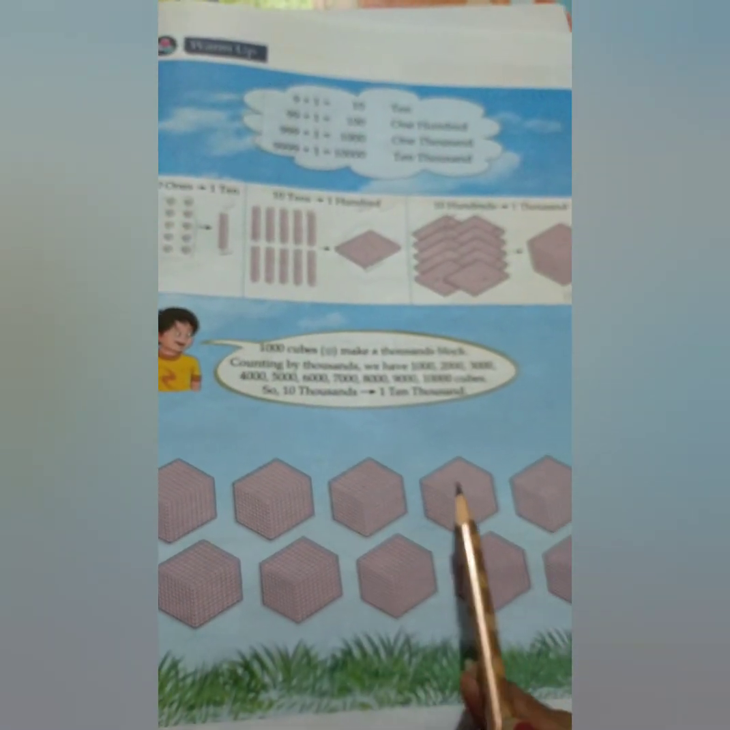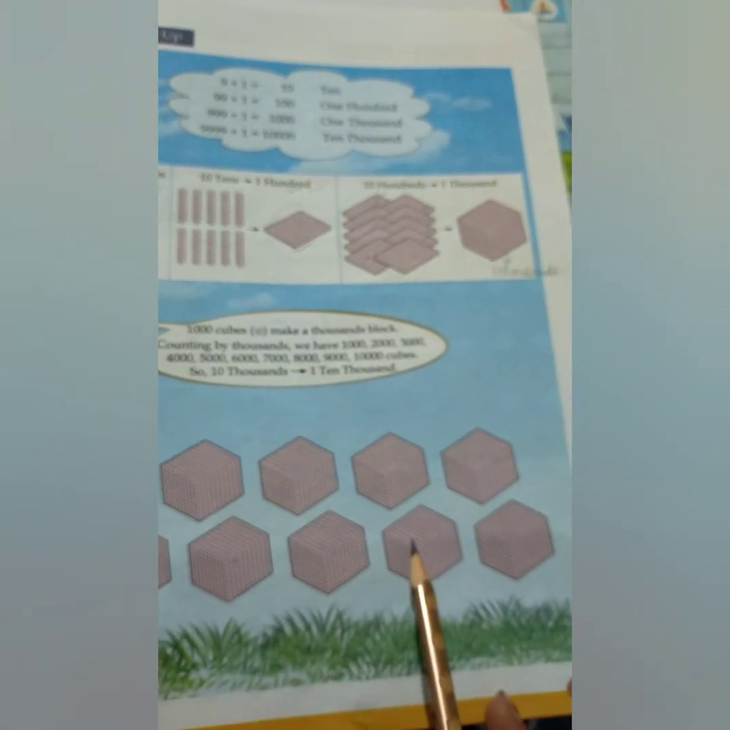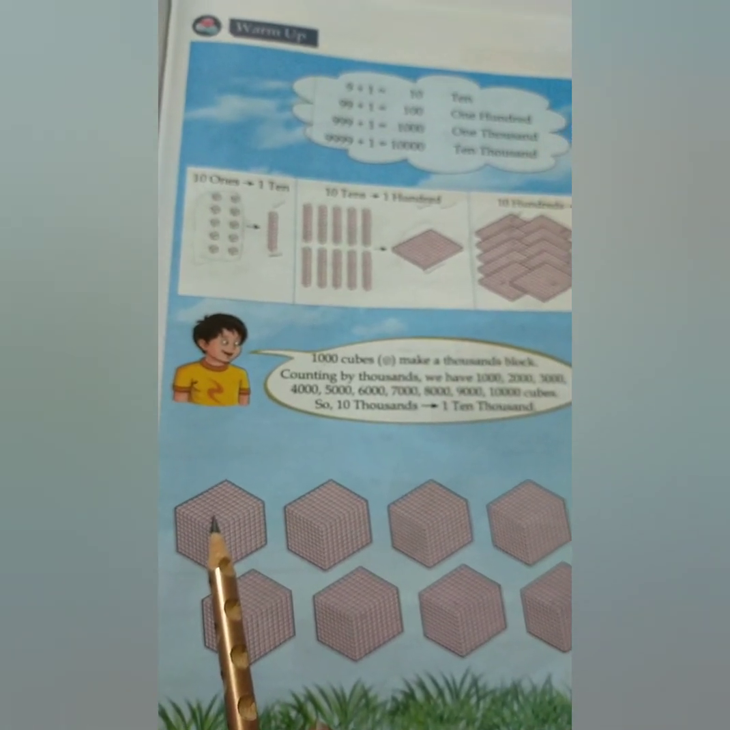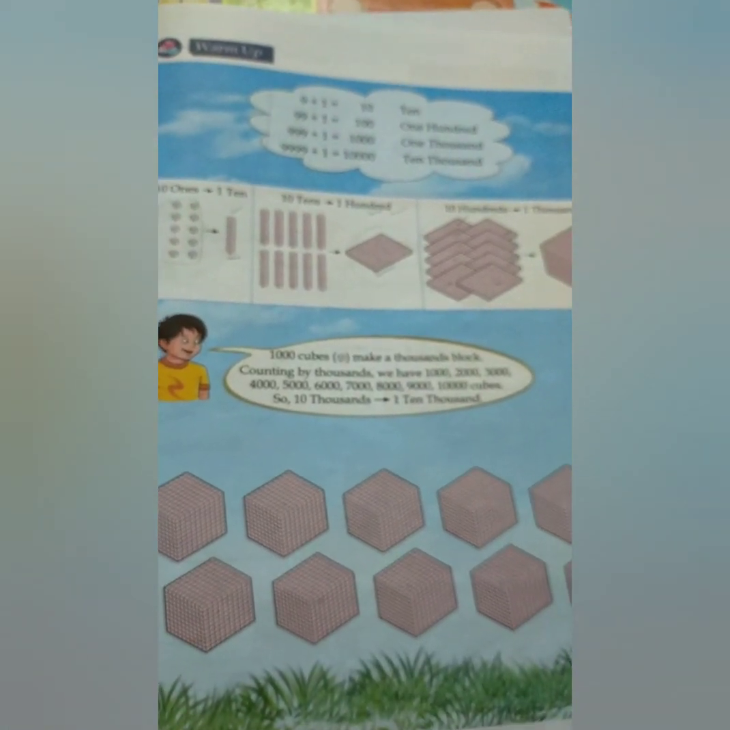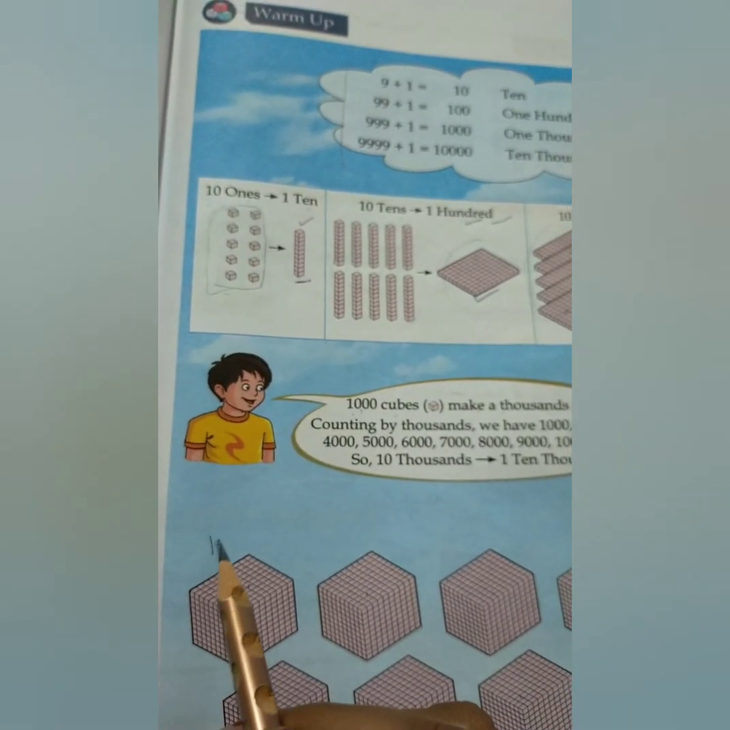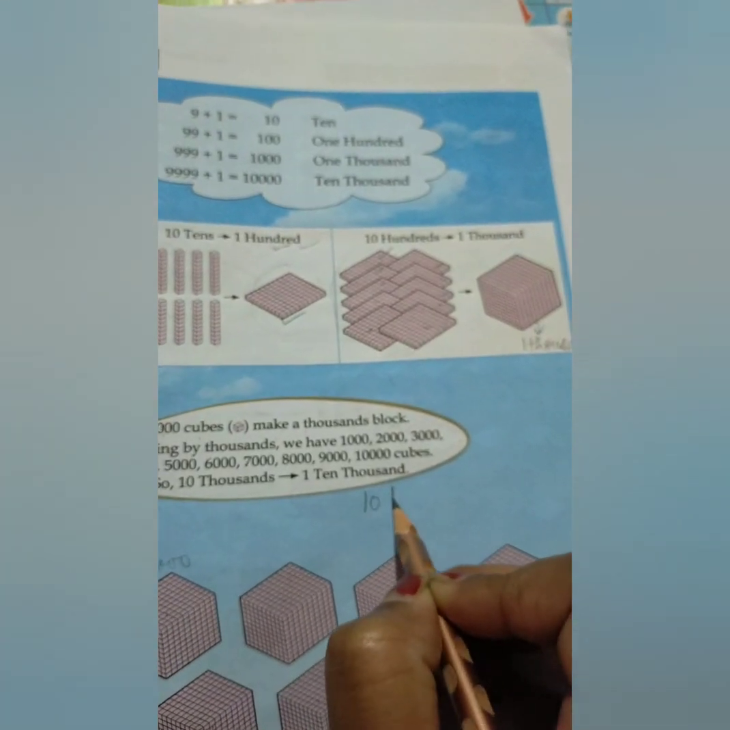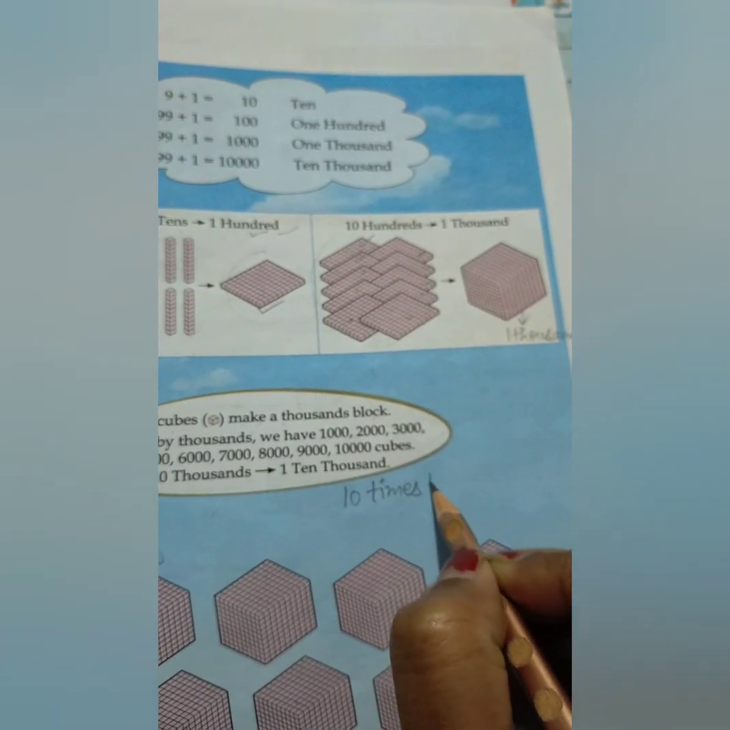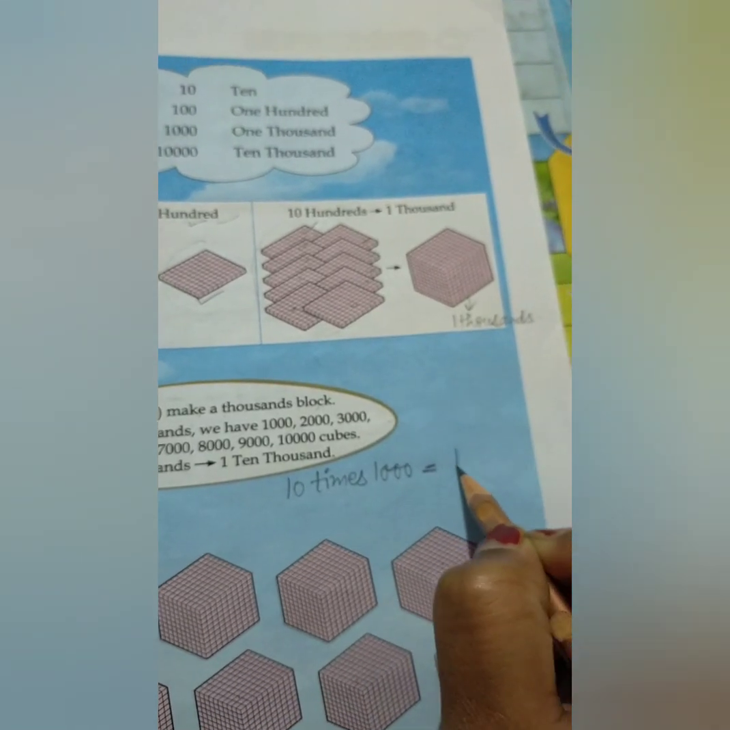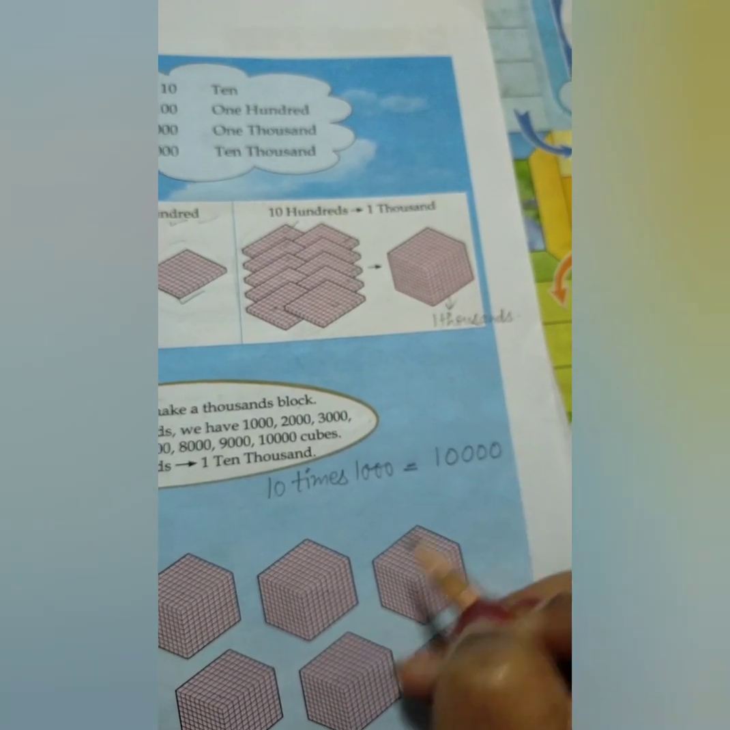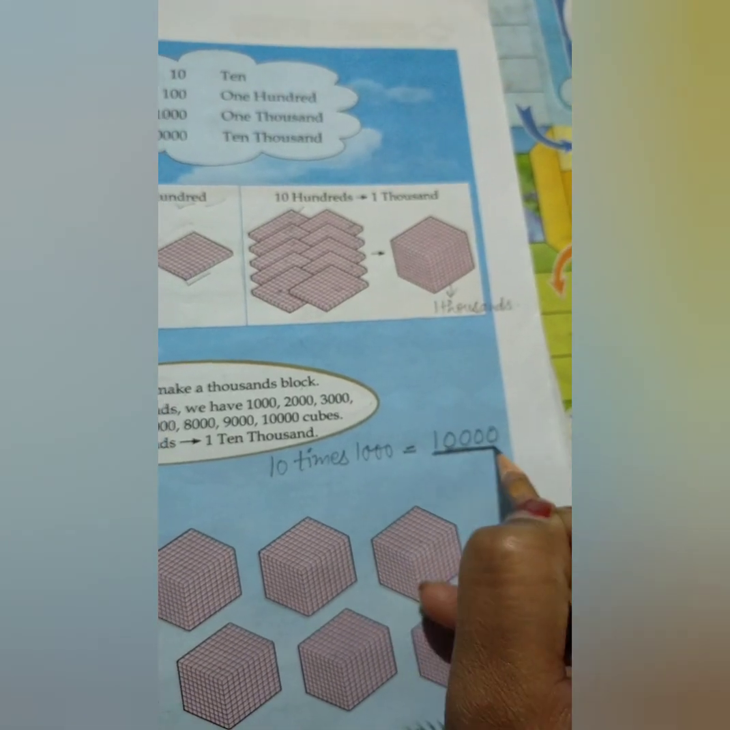In the same way, when we have all these, 1 2 3 4 5 6 7 8 9 10, yes, 1 cube is of 1000. Now these are 10,000s. This is 1000, this is again 1000, like this. When all these are 10 times 1000, it will become 10,000.